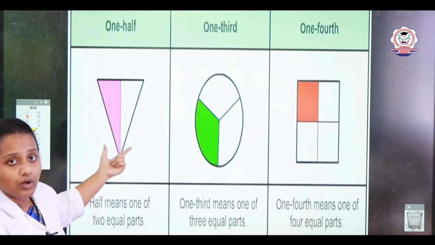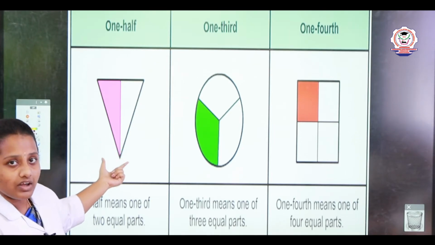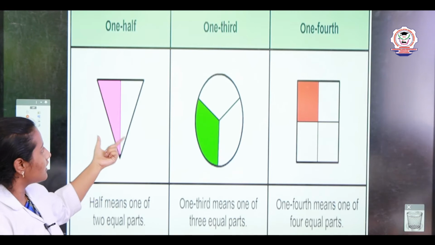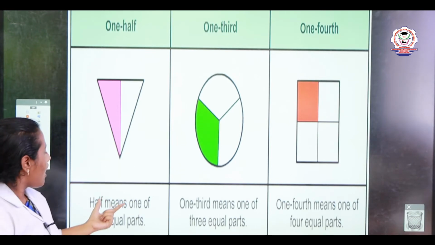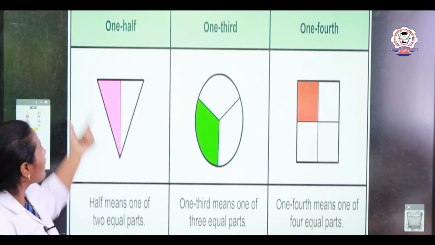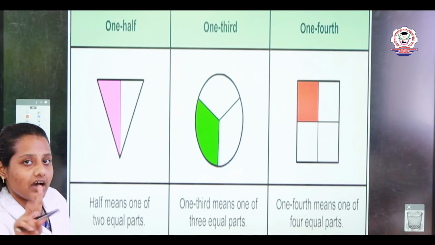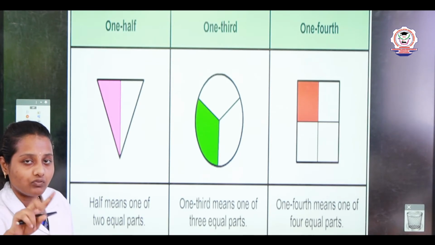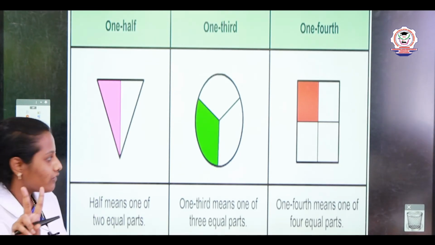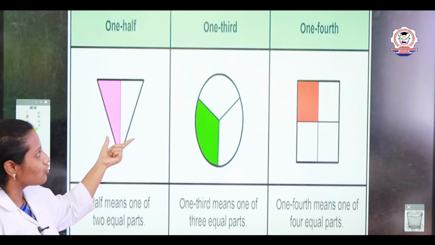1/2 means they are given one triangle. We all know the shape now, my dear. Yes, this is a triangle. See what they have done in this triangle. They have split the triangle into two halves. So 1/2 means one of two equal parts. A whole is divided into two equal parts. Half means they have split this triangle into two equal parts.